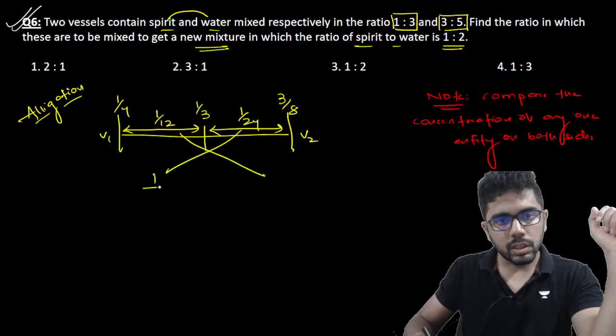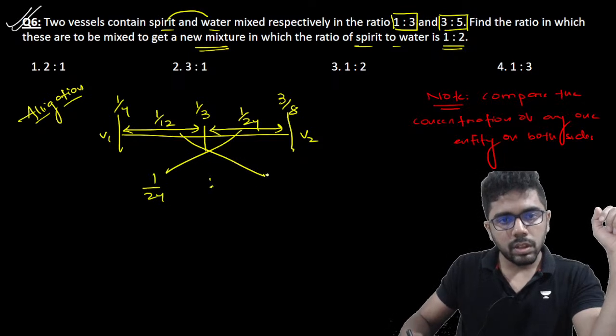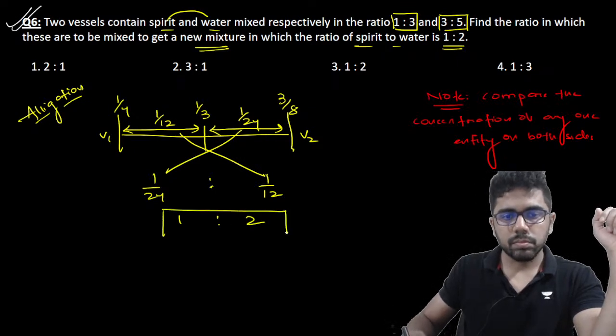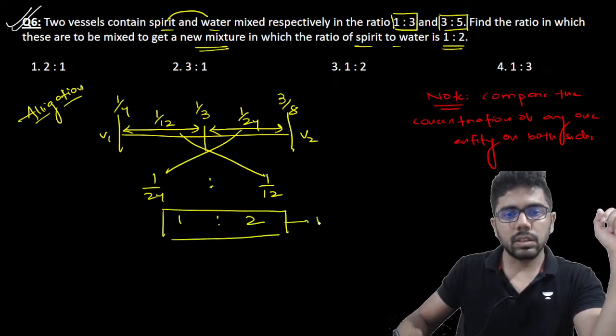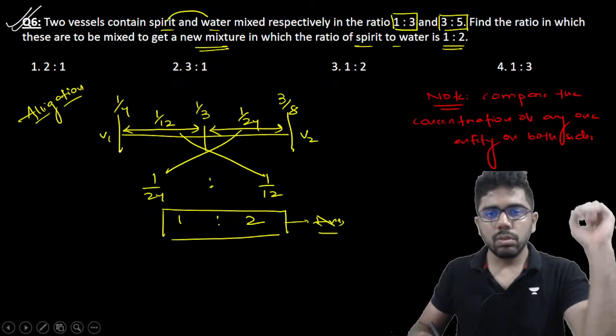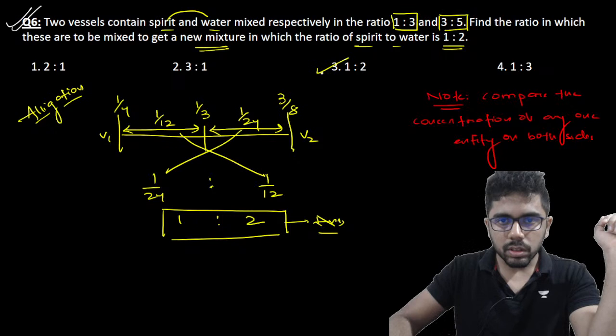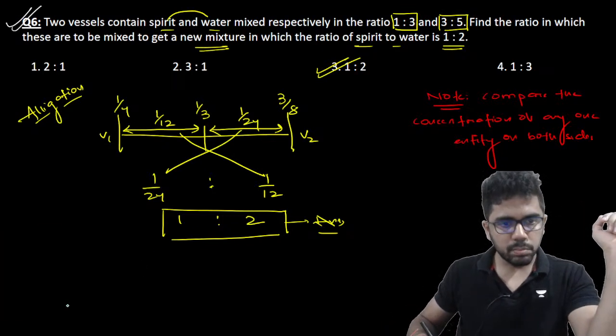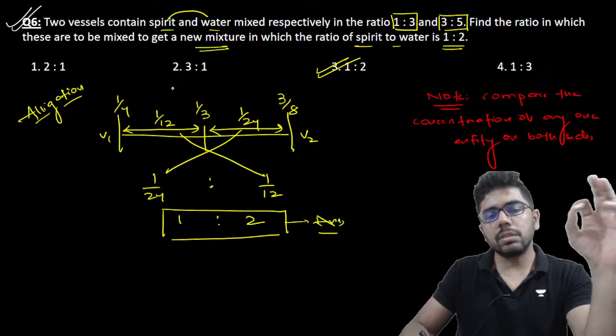So interchange हो जाता है, 1 by 24 is to 1 by 12. Or if you multiply 24, I get 1:2. Directly this gives me the answer. So both the vessels, vessel 1 to vessel 2, must be mixed in the ratio 1:2. Quite simple question. Very simple question. And मैंने यहाँ पे क्या किया? I have taken spirit and solved this.